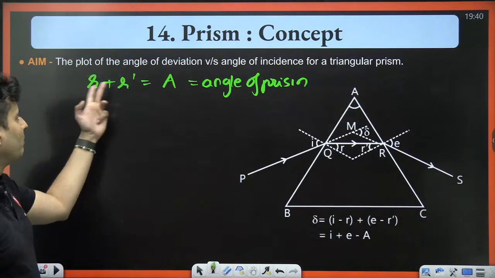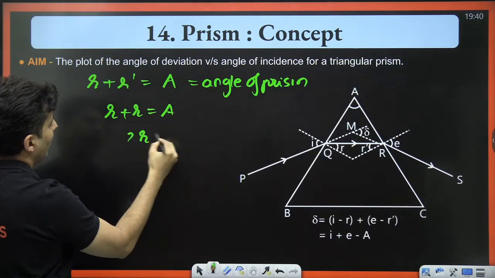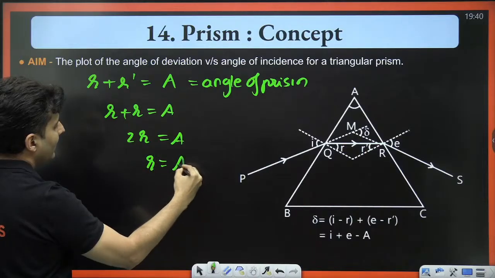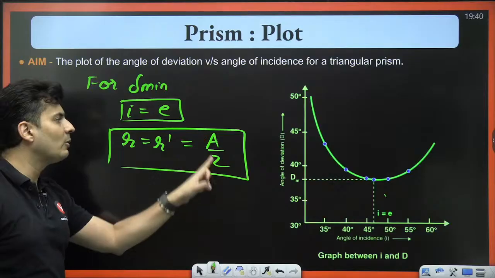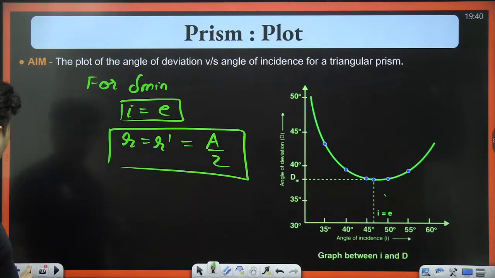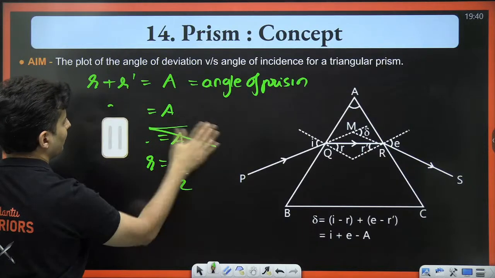Because R and R prime are equal, R plus R will be A, or 2R will be A. That means R will be A by 2. That's the reason why I said R, R prime both will be equal and it will be A by 2. Is that okay? That is another thing which you must know.